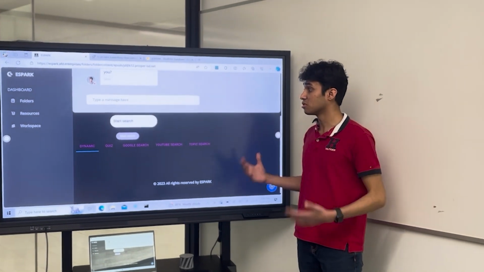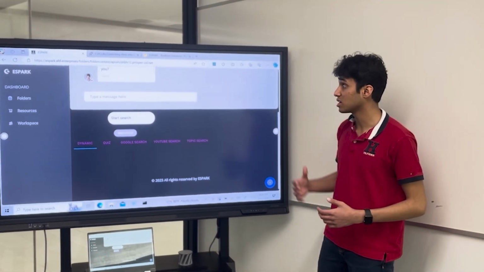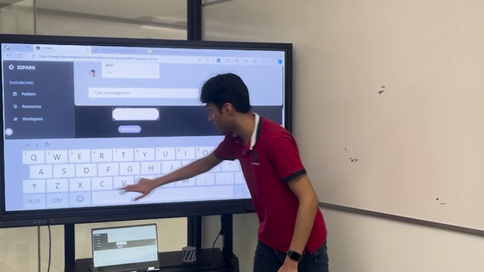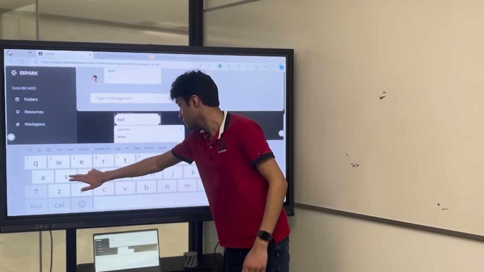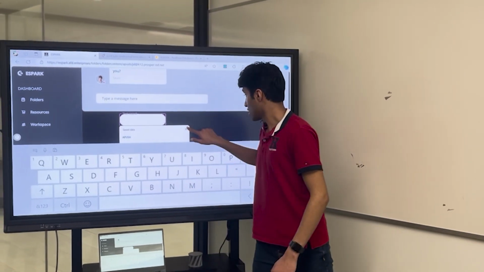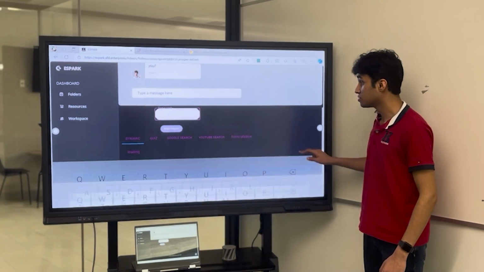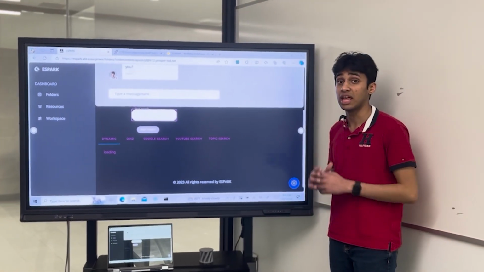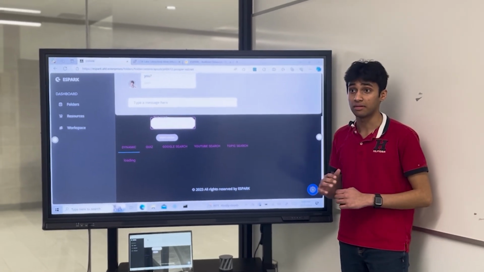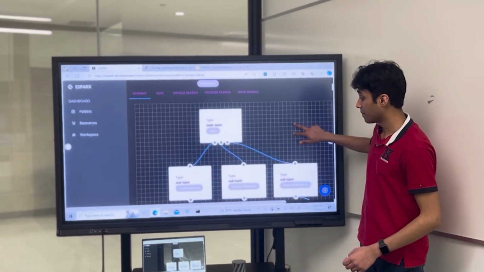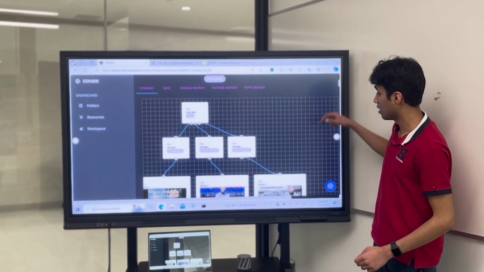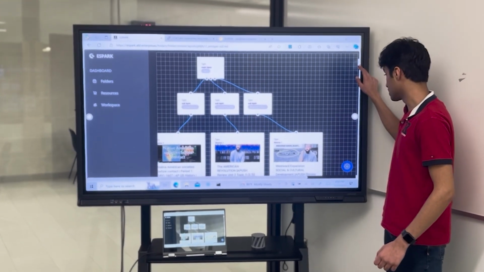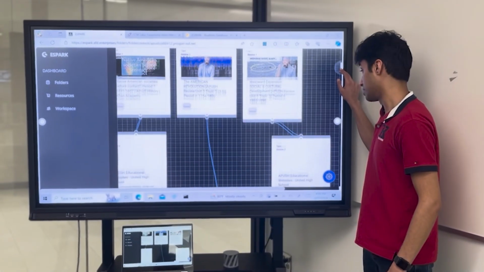Then comes a few tabs where students can query something related to AP US History, or anything they want. Again, we're giving the example of AP US History. And users can see their metadata listed here in a really heavily formatted manner. You get portals and you get a lot of diagrams and stuff for every important discipline in the study, which you will need for the exam in May.